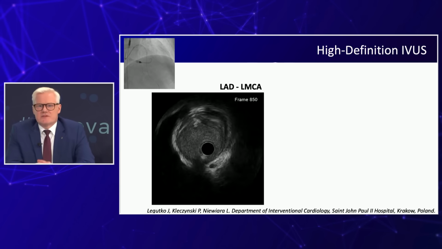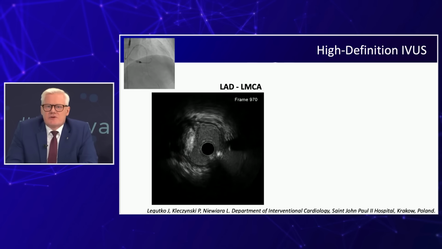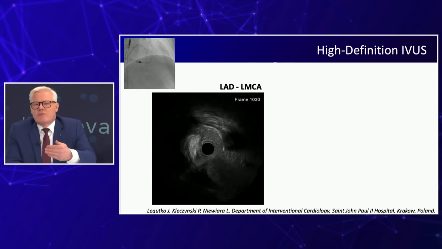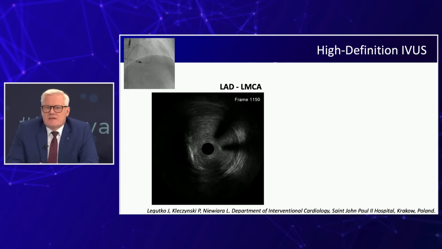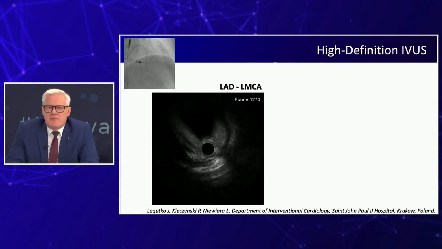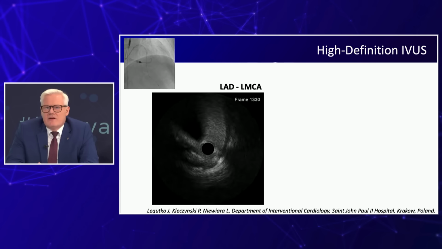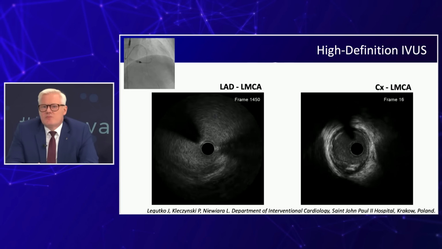We see on the proximal edge still a lot of plaque, more than 50% plaque burden, and going more and more proximal, we see it more. And we also see very tight stenosis in the distal left main. There is also plaque all along the left main up to the ostium, which is very, very important for me to plan the procedure.